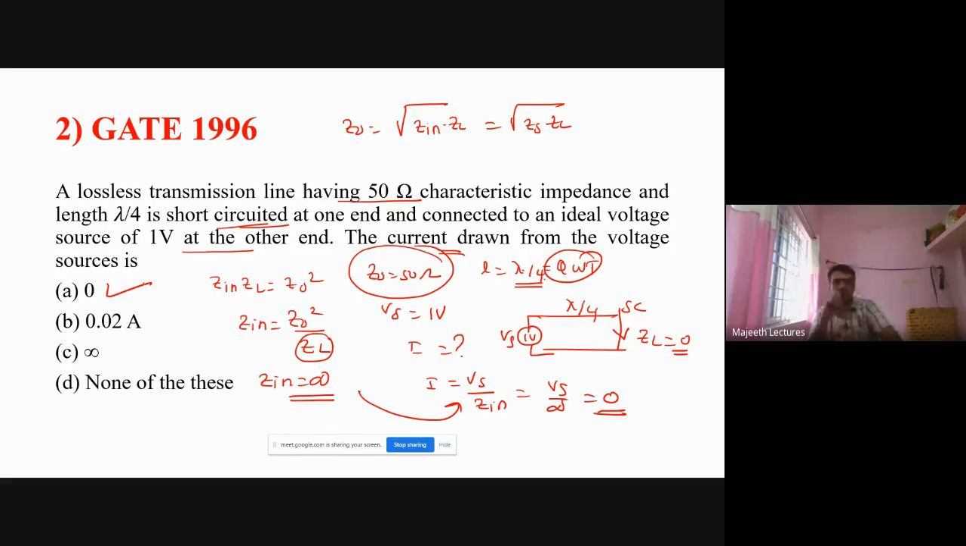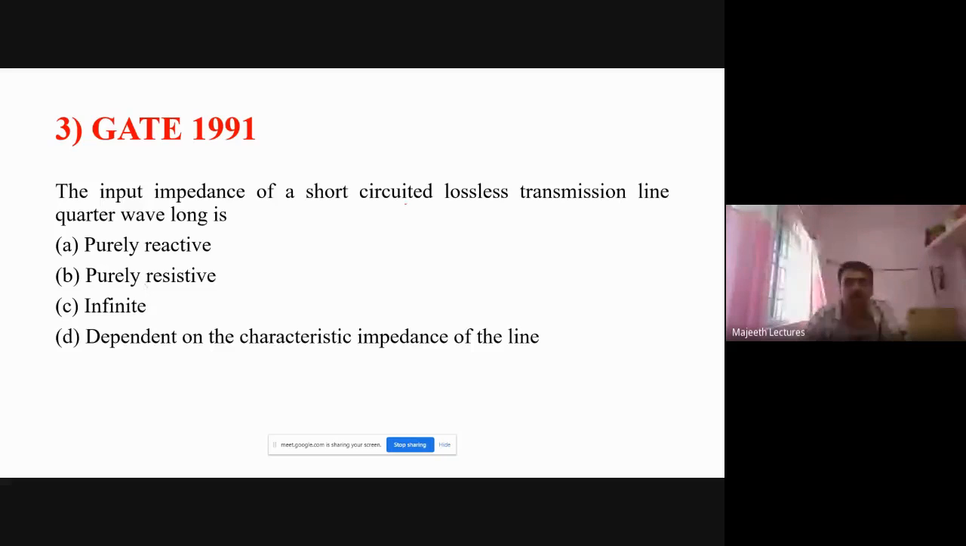So the answer is option A. Next question. The input impedance of a short circuited lossless transmission line of quarter wave length. So what is input impedance? It is equal to Zin is equal to Z naught squared by ZL.